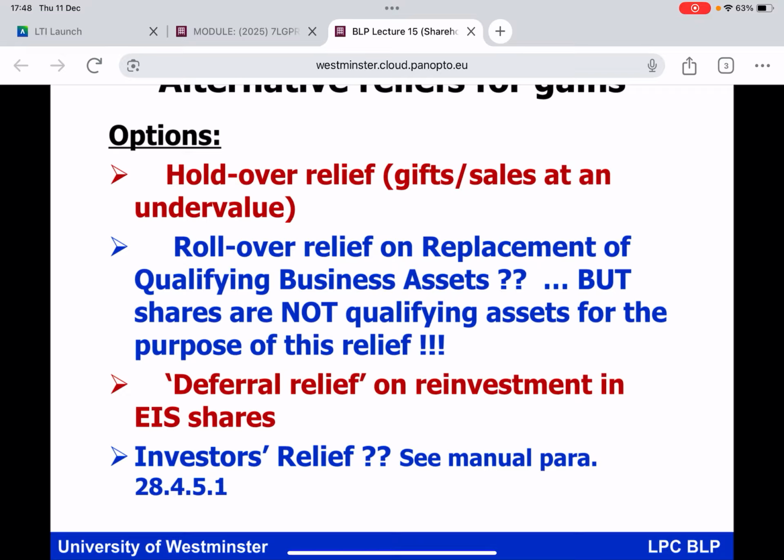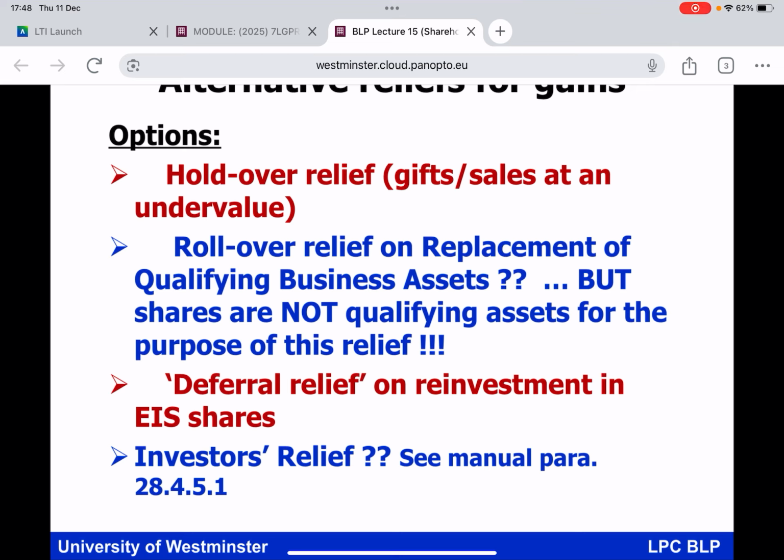that if a partnership has been operating out of business premises but has outgrown them and sells the business premises, triggering a gain, if indeed the cash realised from the sale is going to be invested into new, bigger business premises, there was a possibility of something called rollover relief on replacement of qualifying business assets. And you may also recall that it is also available to a company to claim. So likewise, if a company has outgrown its business premises, sells them at a capital profit, and is investing the cash in new business premises, it can certainly claim rollover relief on replacement of qualifying business assets.